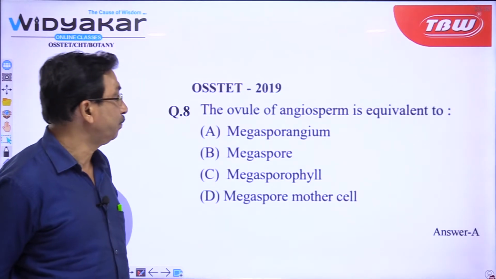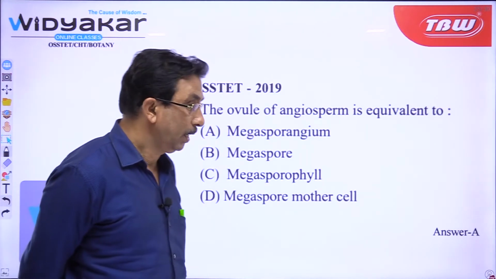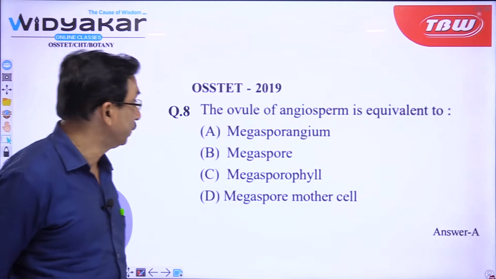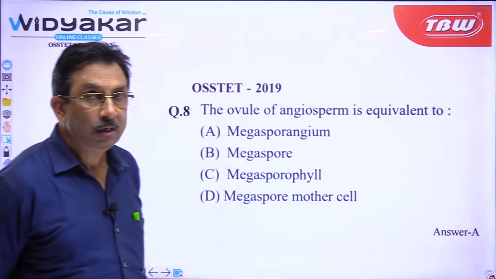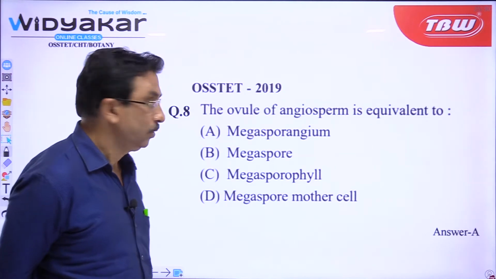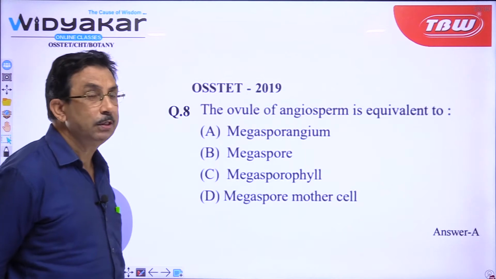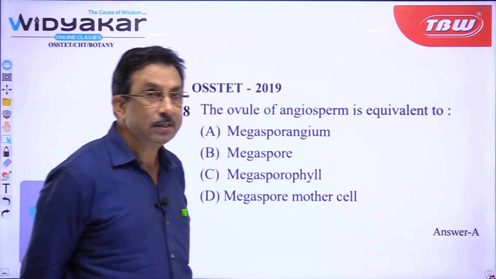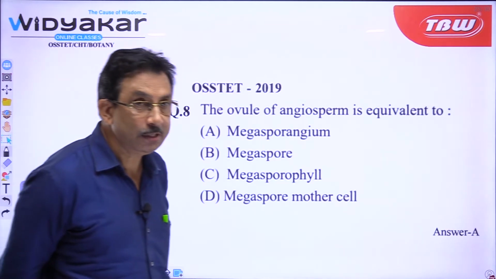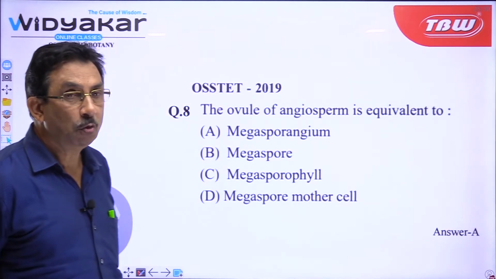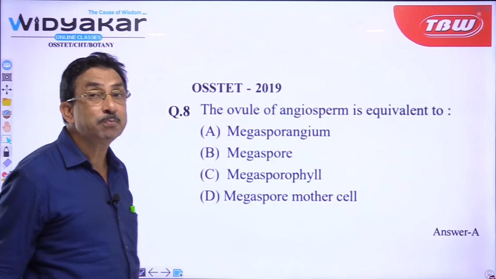The ovule of angiosperm is equivalent to megasporangium, megaspore, megasporophyll and megaspore mother cell. You know, the female reproductive structure of the plant is the gynoecium, and the carpel. Gynoecium consists of carpels, and carpel is actually the megasporophyll, and it consists of the ovary, style and stigma, and inside the ovary there is ovule, and that ovule represents the megasporangium structure.